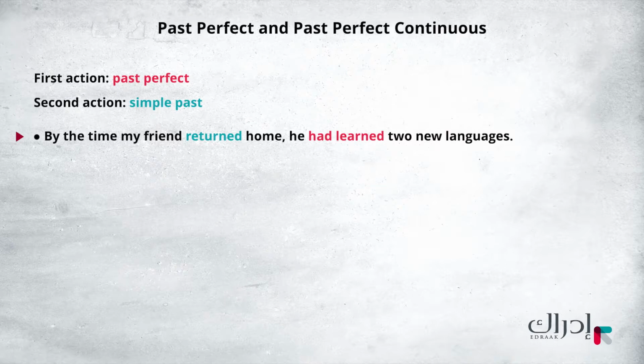In this sentence, we show that learning of languages happened before my friend returned home because the past perfect tense is used. That is, had learned. So, we form the past perfect by using had plus the past participle, as in this example.